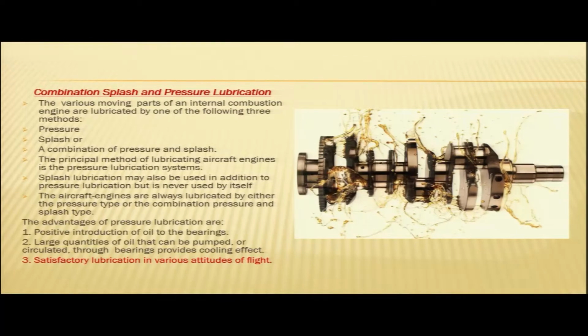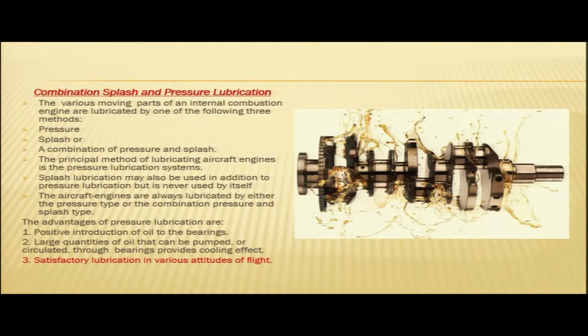Splash lubrication may also be used in addition to pressure lubrication, but it is never used by itself. So in addition to the pressure lubrication, splash lubrication is also used, but only the splash method will never be used. So the aircraft engines are always lubricated by either the pressure type or the combination of pressure and splash type.